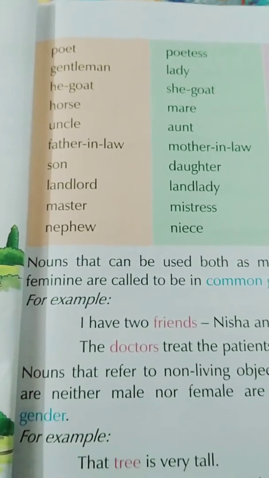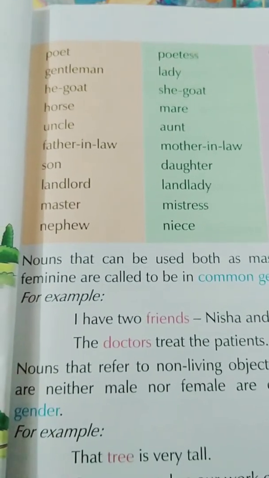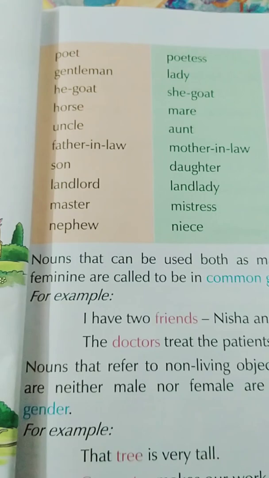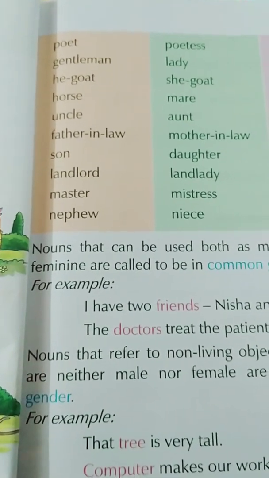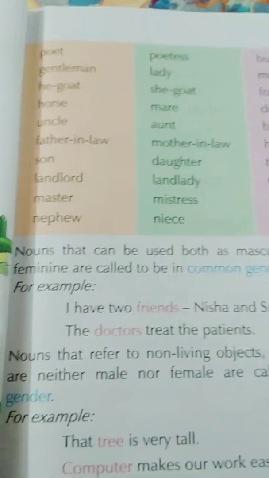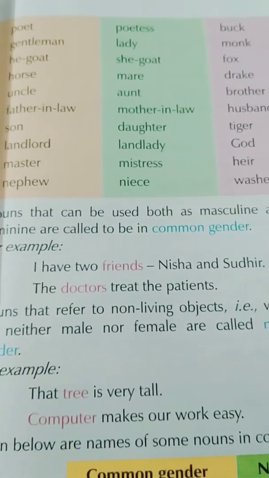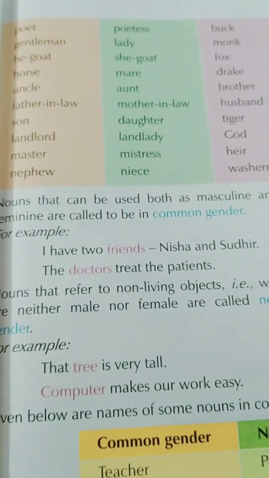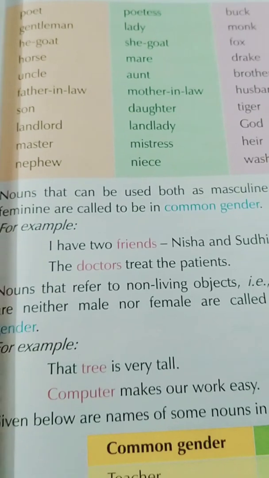He means a male. She means female. Yes. Horse, mare; uncle, aunt; father-in-law, mother-in-law; son, daughter; landlord, landlady; master, mistress; nephew and niece. So beta, you all go through these examples and feel very comfortable in understanding the masculine and feminine gender.